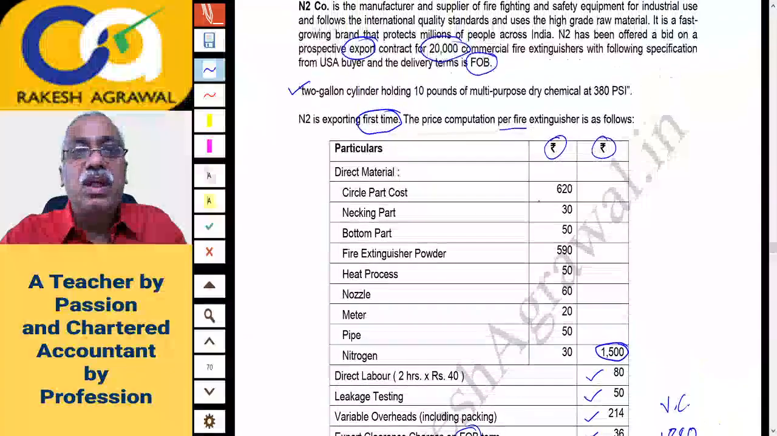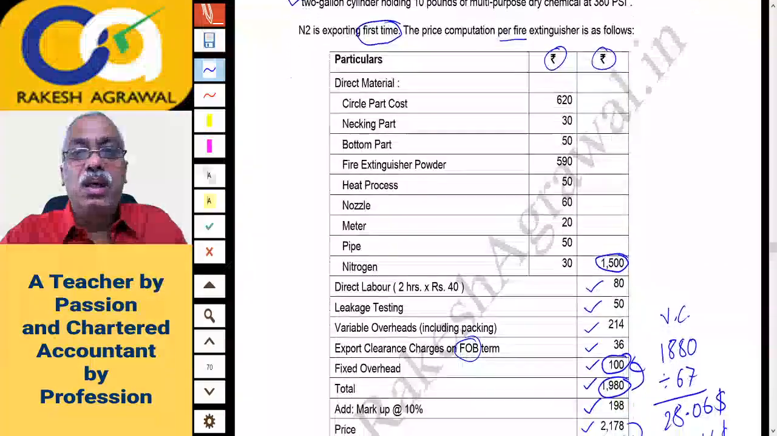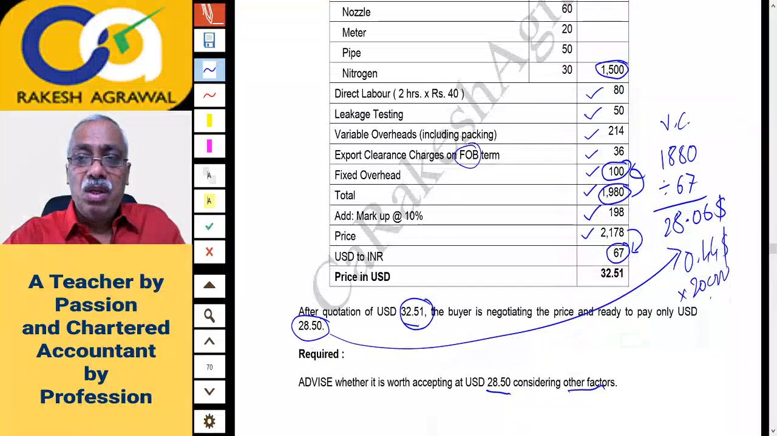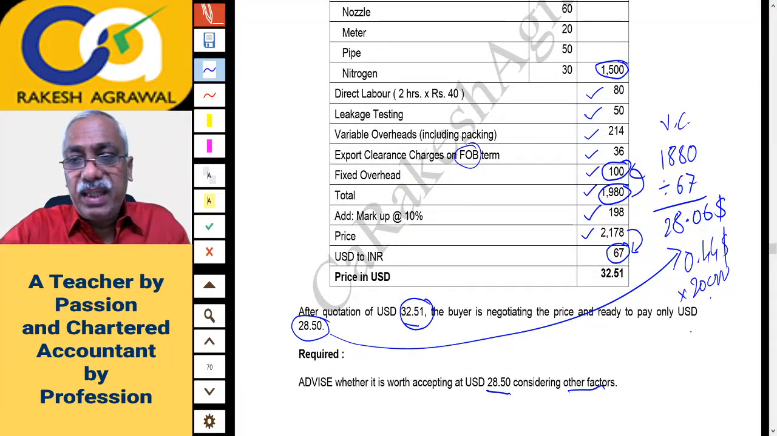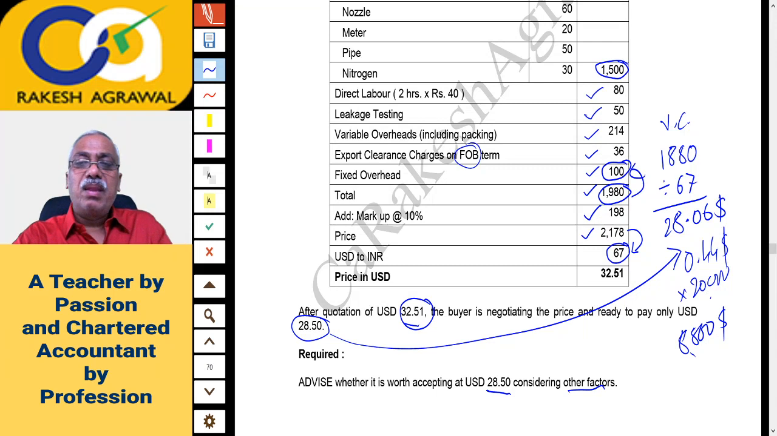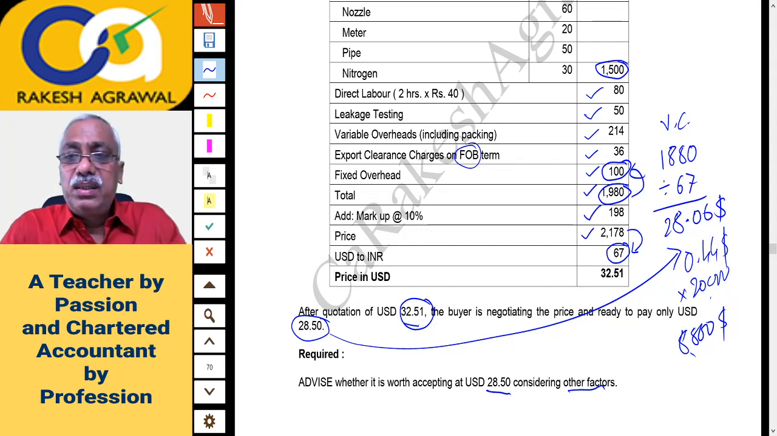Order size was for 20,000 fire extinguishers. So into 20,000, it is $8,800 is your incremental profit, ignoring fixed cost. In 8,800, and if you want to convert it into rupees, into again 67, so if you do into 67, 5,89,600 is the incremental profit.